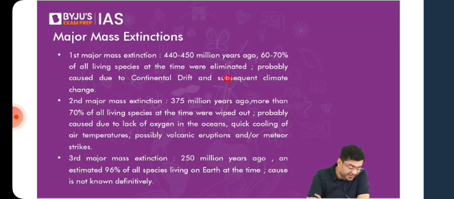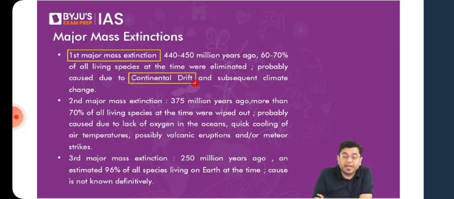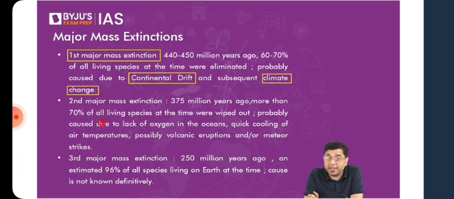So the first major mass extinction happened close to around 440 to 450 million years ago, where close to around 60 to 70% of all the existing species at that point of time went extinct. The possible reason? Continental drift. And continental drift means the continents have simply changed their position. And when they have changed their position, there will be a substantial amount of climate change. So due to lack of adaptability. And obviously, the adaptability factor has also evolved with the passage of time, where now you have many species who are able to adapt in a much better way. So due to the reduced amount of adaptability, many of these species have been found to go extinct.